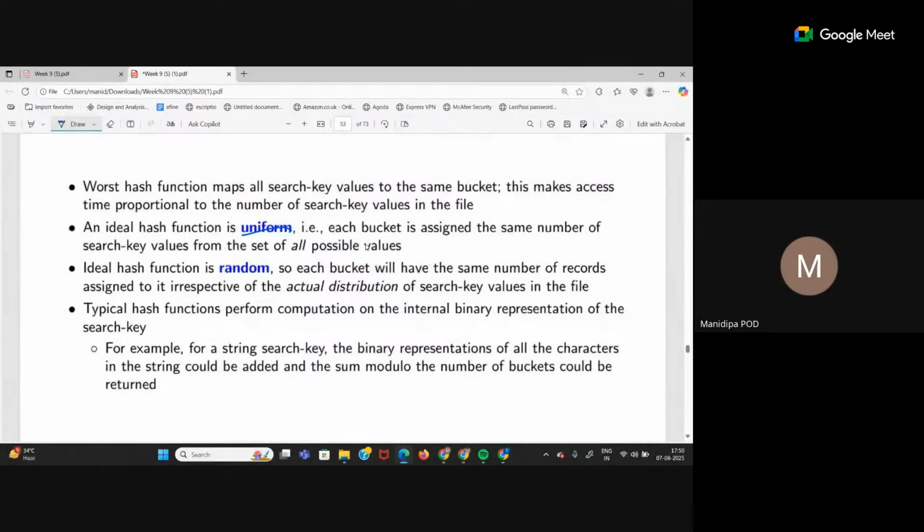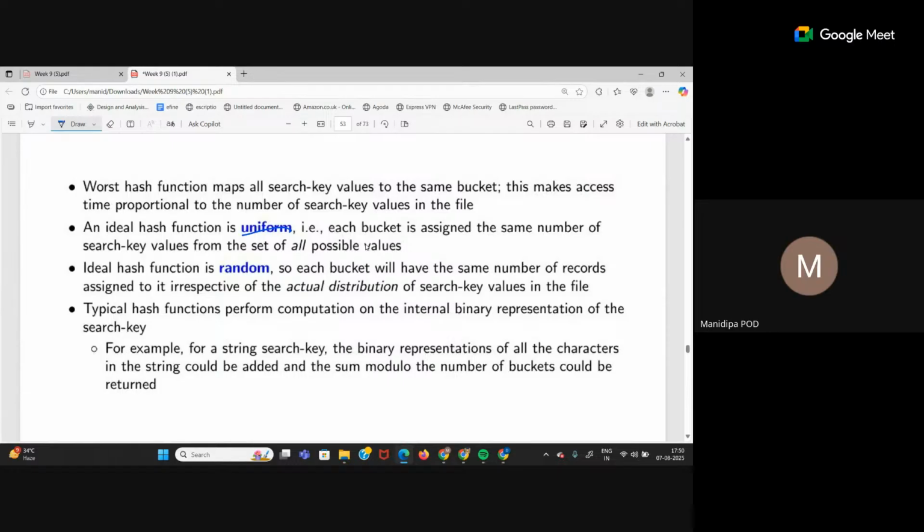But an ideal hash function is random, right? We cannot generate these functions; they are randomly found. So each bucket will have the same number of records assigned to it, irrespective of the actual distribution. For all of this part, please check out the video we have on static hashing on the channel. There, I have explained all of this in more detail. I think you'll understand it better.